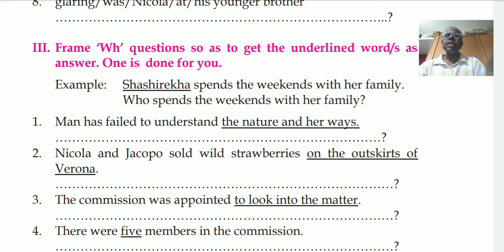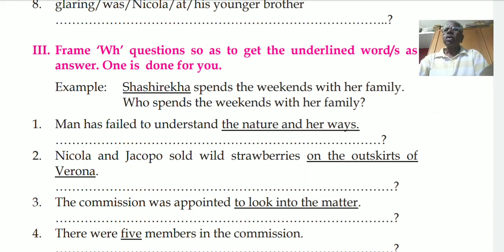Example, Ravi is the captain. Ravi is underlined. Then we say, who is the captain? In your textbook, Shashi Rekha spends the weekends with her family. Here, Shashi Rekha is underlined. You have to frame a question to get the underlined word as the answer, that means Shashi Rekha should be the answer. So the question is, who spends the weekends with her family? Shashi Rekha is a person and it is the subject. That is why we use who.